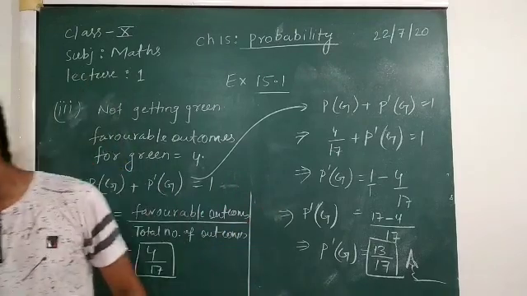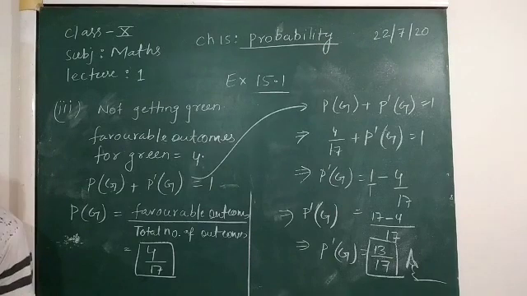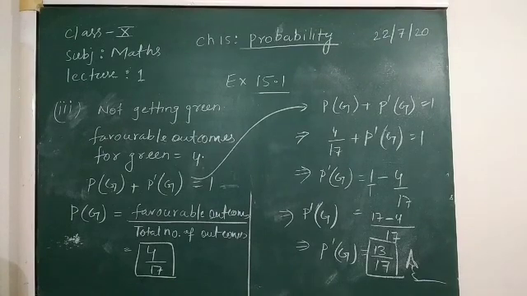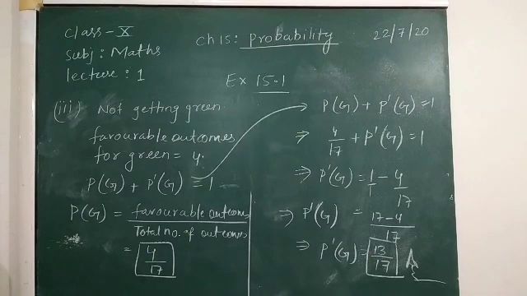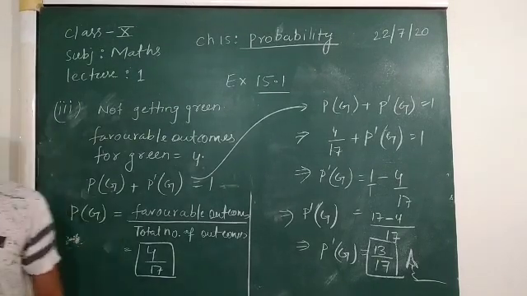Okay, so let's come to the next question, question number 10. Question number 10 is that a piggy bank contains 100 50 paise coins, 50 1 rupee coins, 20 2 rupee coins and 10 5 rupee coins. Okay, so first of all,